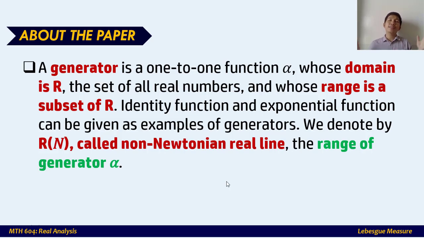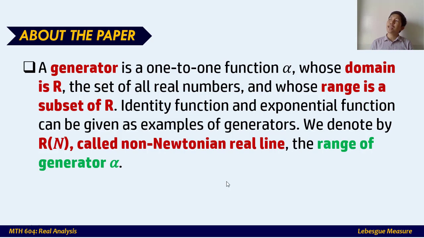Why? If you can still remember, the exponential function is a function from the set of real numbers to the set of positive real numbers. So if you can see, the domain is the set of real numbers, and the range is the subset of positive real numbers, and that's a subset of R. Now, with that definition, we denote R of n, also called the non-Newtonian real line, to be the range of the generator alpha function.